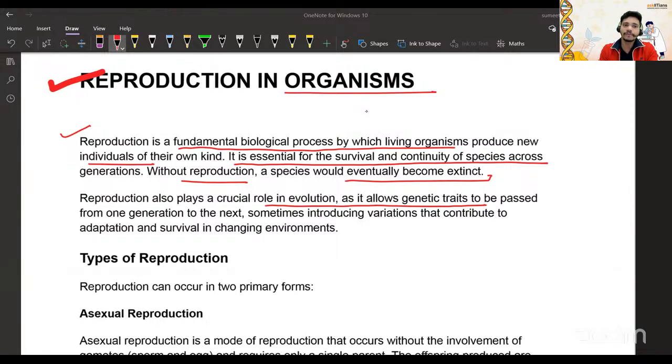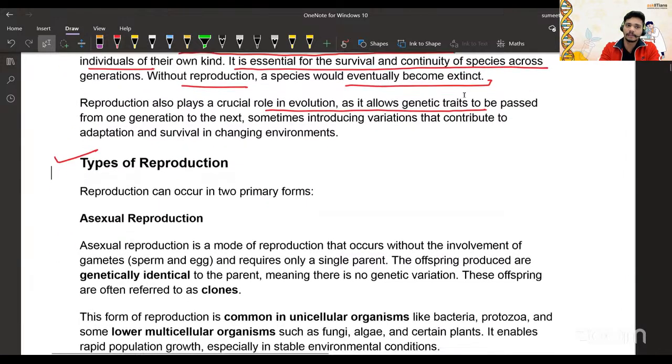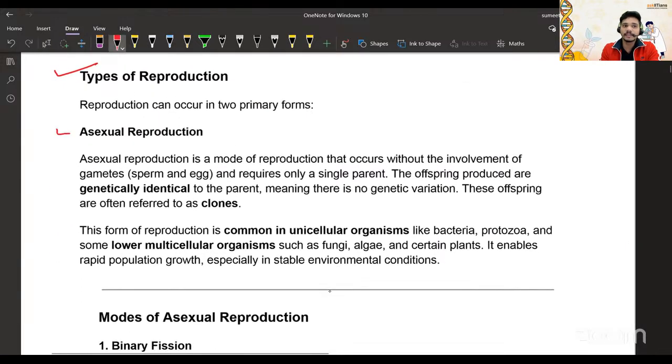So types of reproduction: we know that there is asexual reproduction. Asexual reproduction is a mode of reproduction that occurs without the involvement of gametes; sperm or egg is not there. So in asexual reproduction, can we say that there is variation? The answer will be no. Why is there no variation?